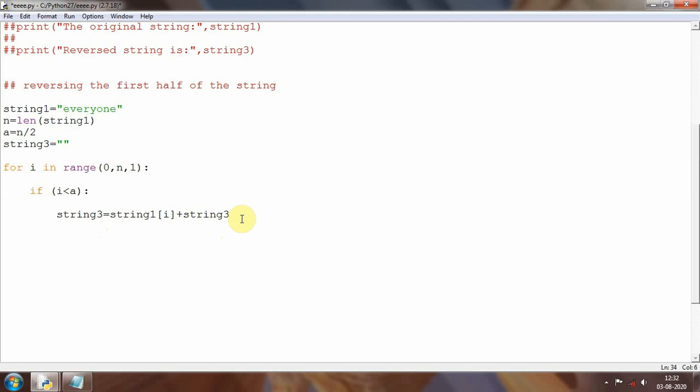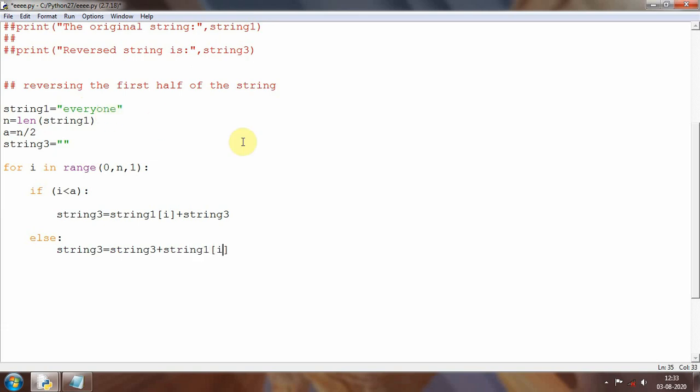Then I will go to the else part now. So else, what if the index value exceeds 4, and at that moment I want to print the letters in the same manner as they have given in the question. So I will just type them as it is. I will write string3 is equal to string3 plus string1 of i.